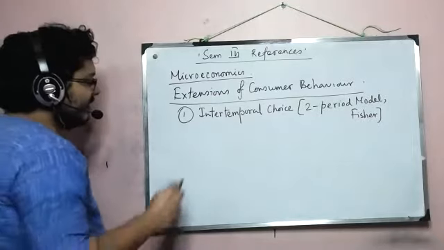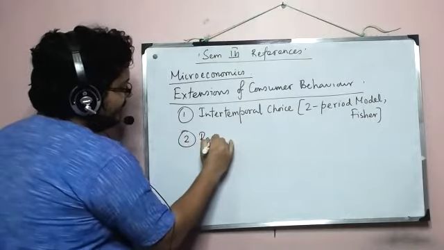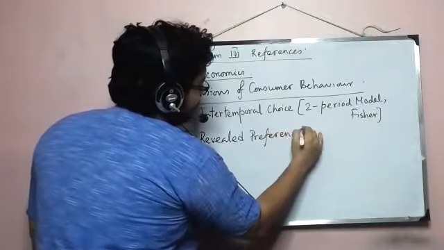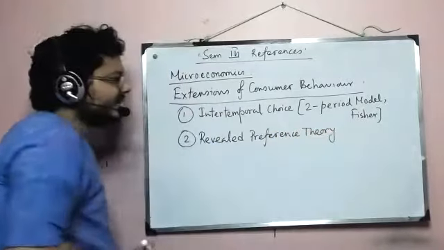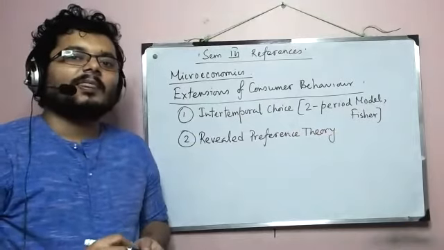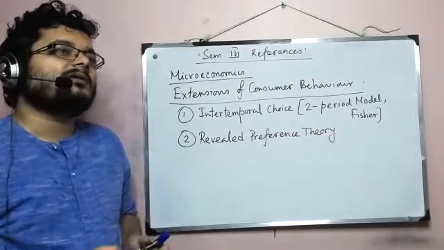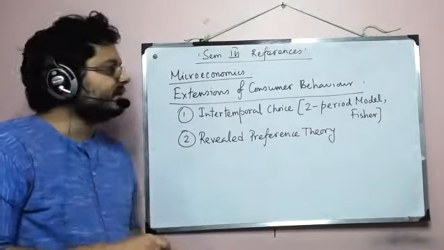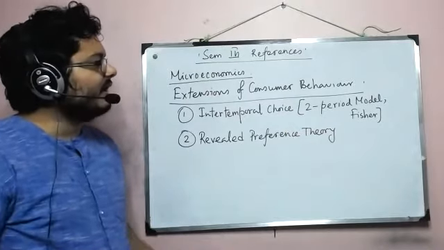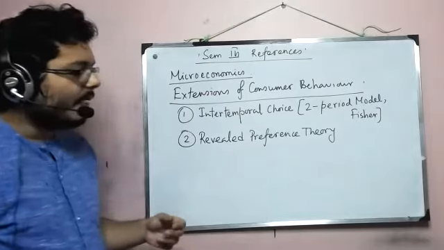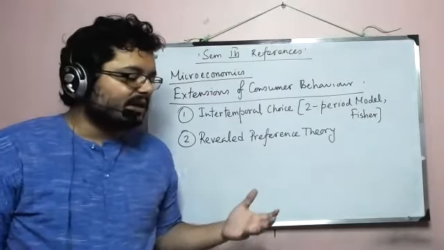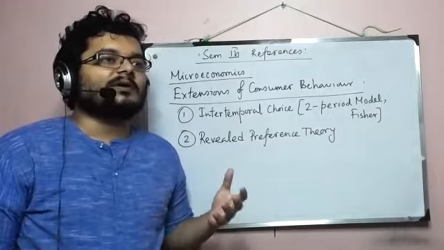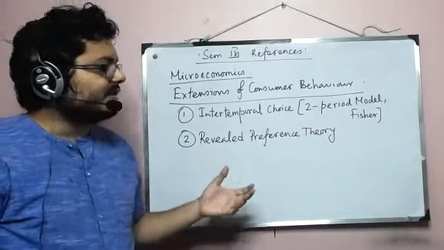Number two is revealed preference theory. This is a theory essentially constructed by Paul Samuelson. And this theory is not really an extension of consumer behavior. It is more of looking at the consumer's demand curve generation, that is how the consumer's demand is generated, from the other way. So earlier we have taken an IC, and then we have talked about the budget line, and then we have derived the optimal choice.